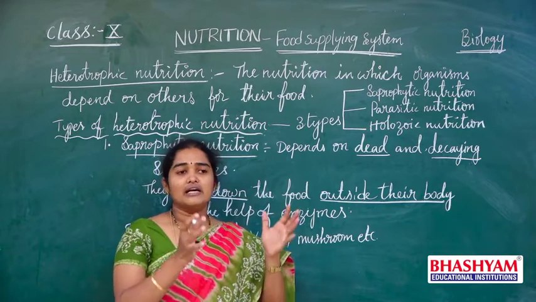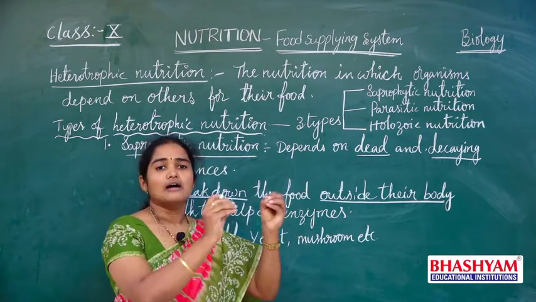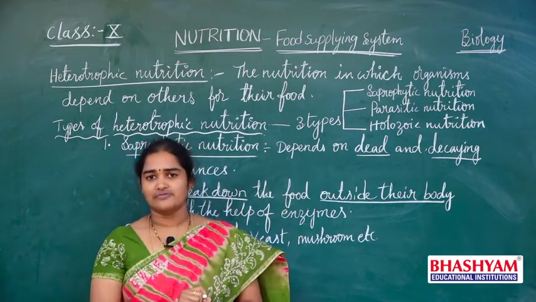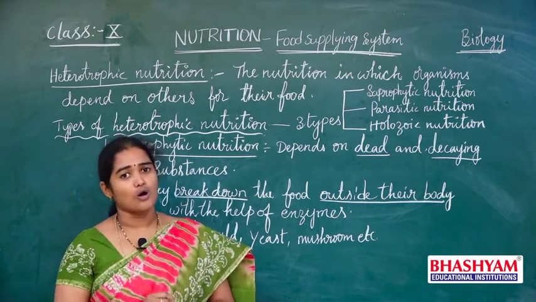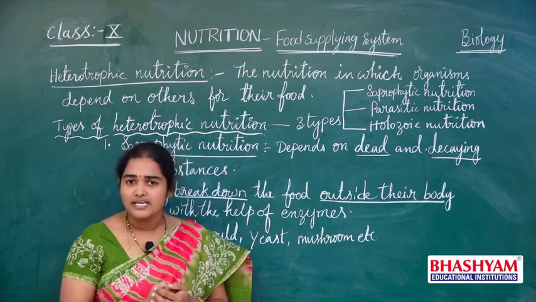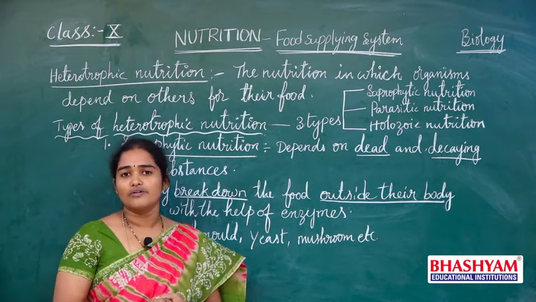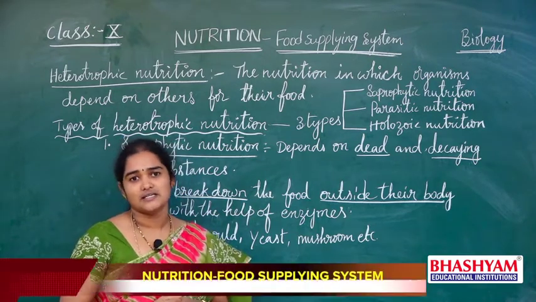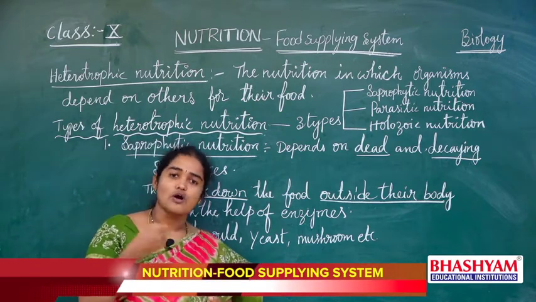Generally, if you find any dead body on the earth, these saprophytic organisms attack the dead bodies first and then secrete some chemical substances onto them. These chemical substances are nothing but enzymes that break down the body of the dead organism into simple substances in liquid form, and then they absorb that liquid.